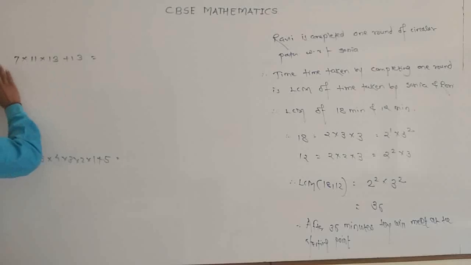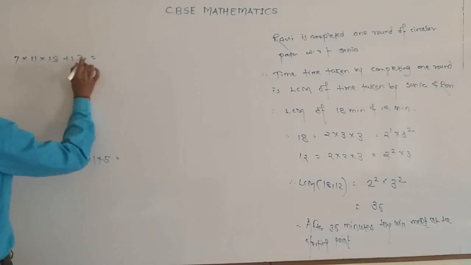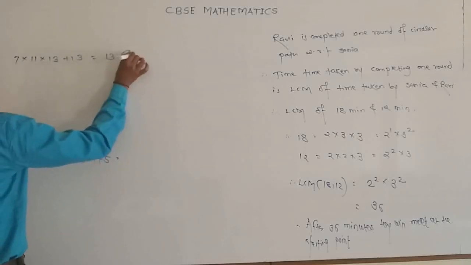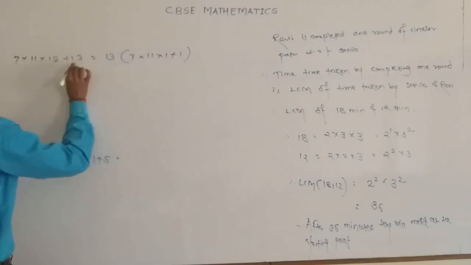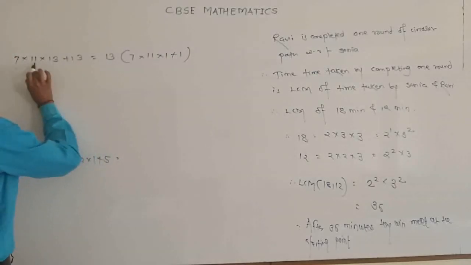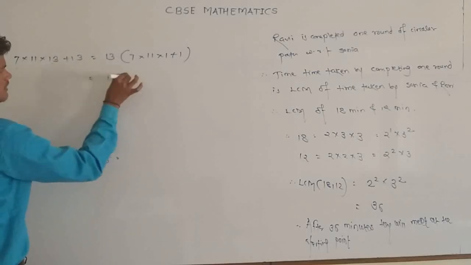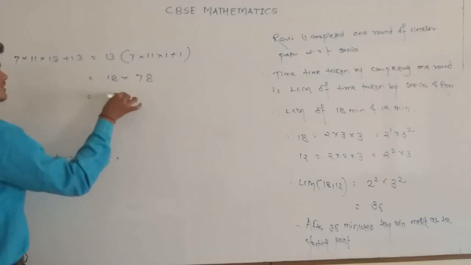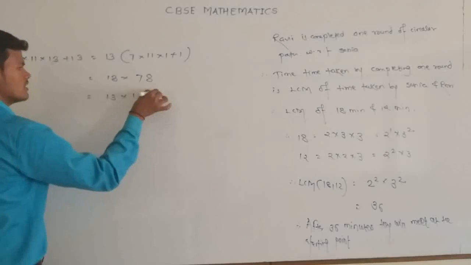For the first one, 7 into 11 into 13 plus 13. From both the terms, we get 13 as a common factor. After taking 13 as common, we get 13 multiplied by (7 into 11 plus 1), which is 13 multiplied by 78. So 78 can be factorized as 13 into 6.